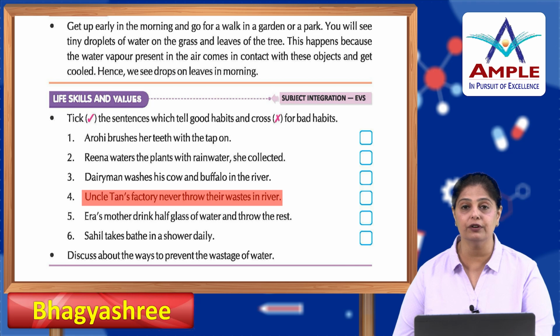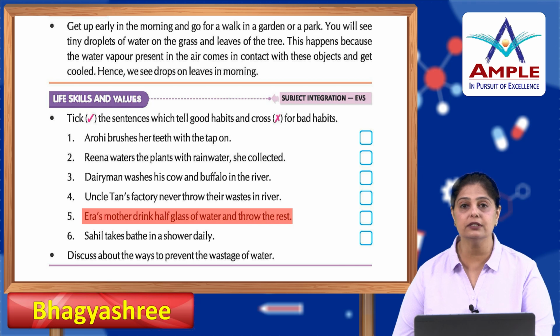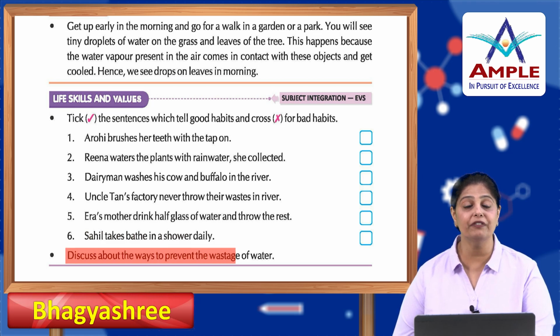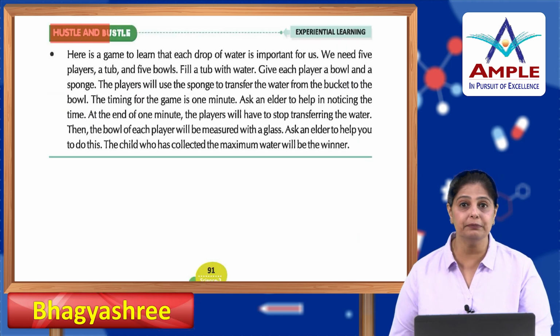Okay. Uncle Tan's factory never throws their waste in river. That's a good habit, put a tick mark. Ira's mother drinks half glass of water and throws the rest. It's a bad habit, cross it. Sahil takes bath in a shower daily. It's a bad habit, cross it. Okay. Now discuss the ways to prevent the wastage of water. So tell us how you can avoid wasting water. You can take the hint from all these life skills and values that we've learned.